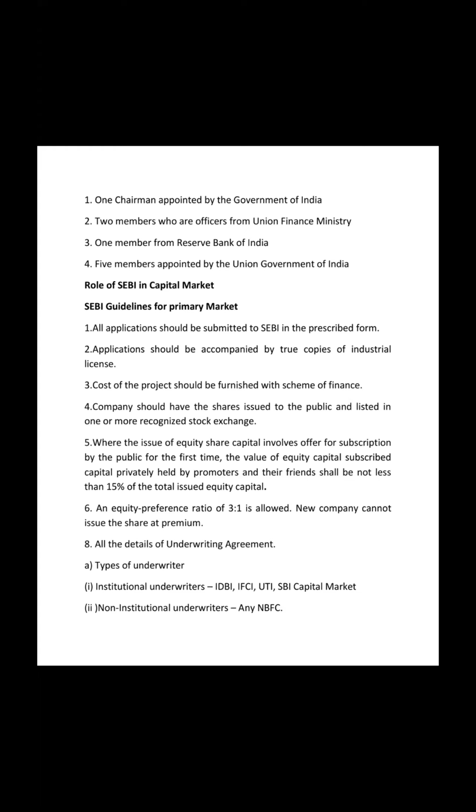Like what are the various documents which are required? The first one is the industrial license. Then the cost of the project should be furnished, like what will be the cost and what sort of economic development and investments will be there. Then whether the issue of equity share capital involves an offer for subscription by the public for the first time, or the value of the equity share subscribed capital held by the promoter. Like is it an IPO or what is it? It should be clearly stated.